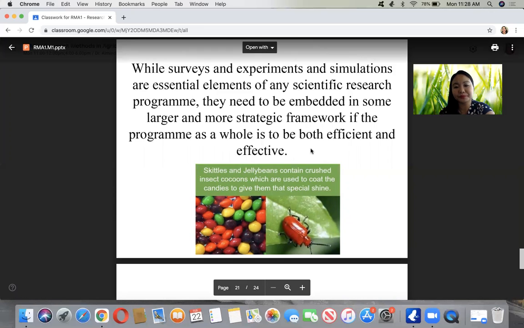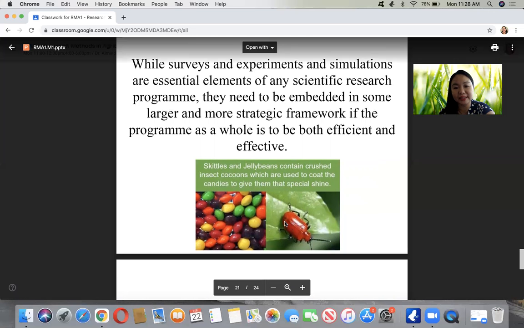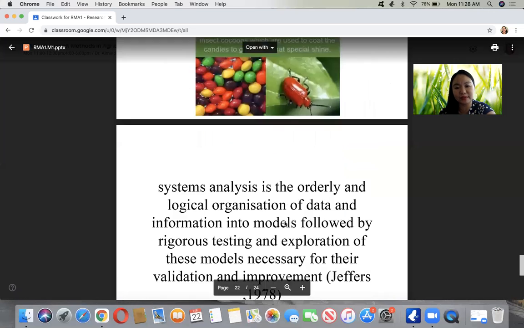So if you don't know yet, Skittles and jelly beans contain crushed insect cocoons, which are used to coat the candies to give them that special shine. So actually, the shiny M&Ms and Skittles are actually from insect cocoons.